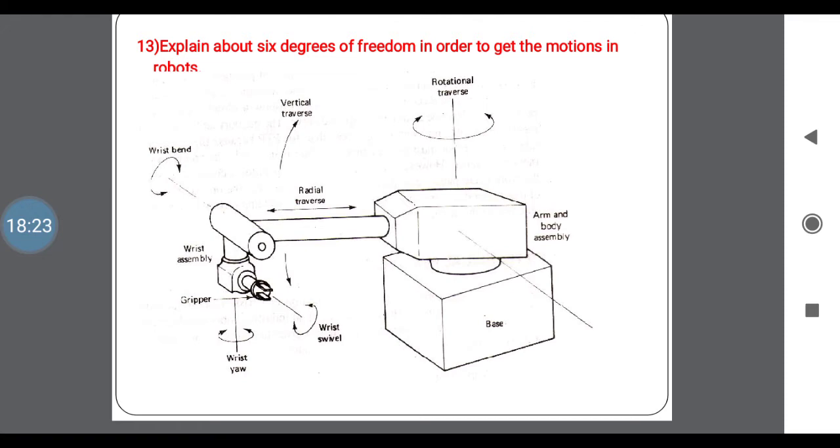This is mainly used in a SCARA robot. It is also used in a Gantry robot, only in an axis of motion, for assembly applications. But the same application we are using in the SCARA robot for pick and place applications. These are the 6 degrees of freedom.